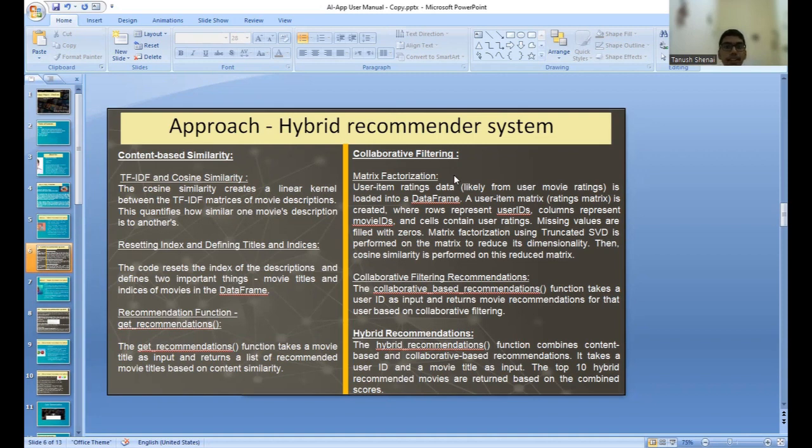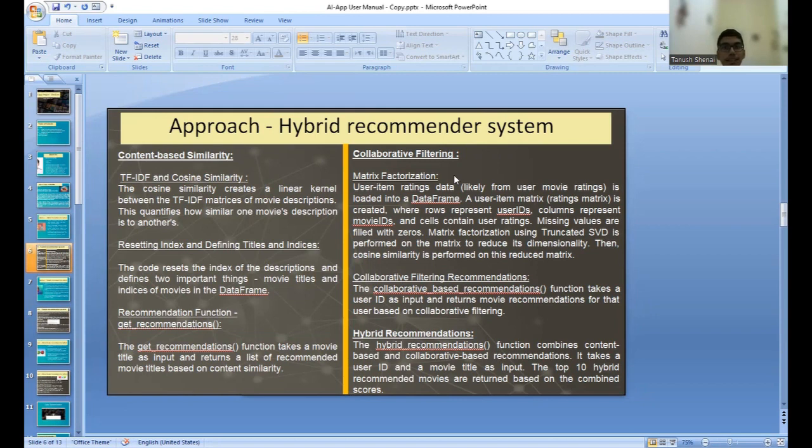Then resetting indices and defining the titles and indices. The code resets the index of the descriptions and defines two important things, that is movie titles and indices of movies in the data frame. The recommendation function, get recommendations, takes a movie title as input and returns a list of recommended movie titles based on content similarity.